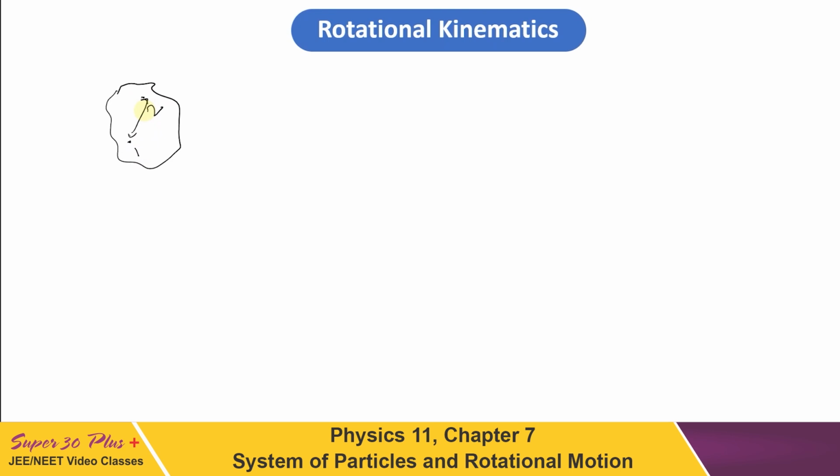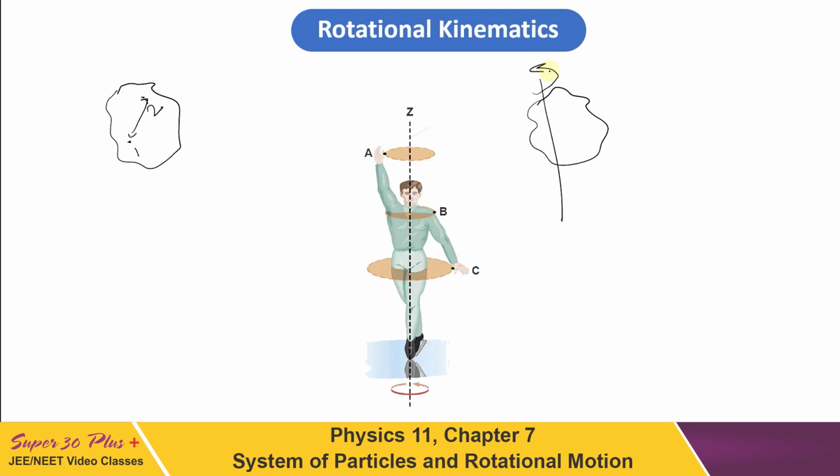Now what kind of motion is rotation? Let us consider a rigid body which is rotating about this axis Z. Now what kind of motion will its constituent particles have? Let us consider one particle A to be here, another particle B to be here.